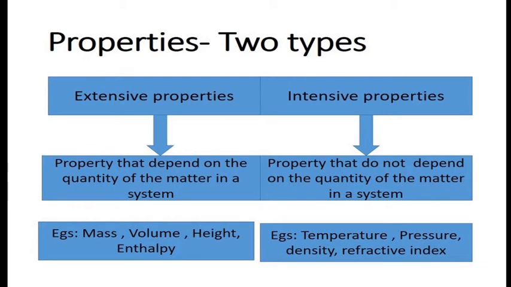We have learned that there are two types of properties. Do you remember? Tell me what were the two properties. Yes, extensive property and intensive property. What was extensive property? A property that depends on the quantity of the matter in a system. Example, mass, volume, height, enthalpy. Then a property which does not depend on the quantity of the matter in the system is intensive property. Temperature, pressure, density, refractive index, etc.